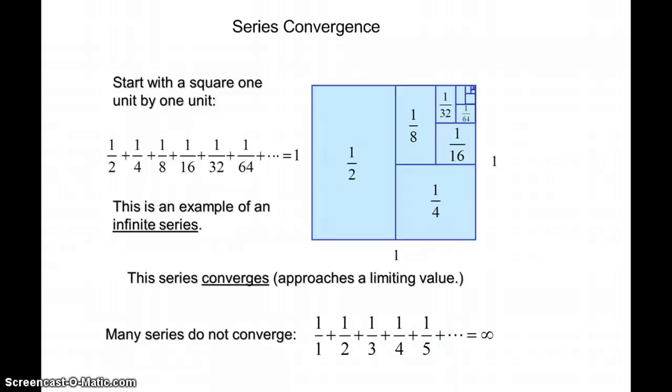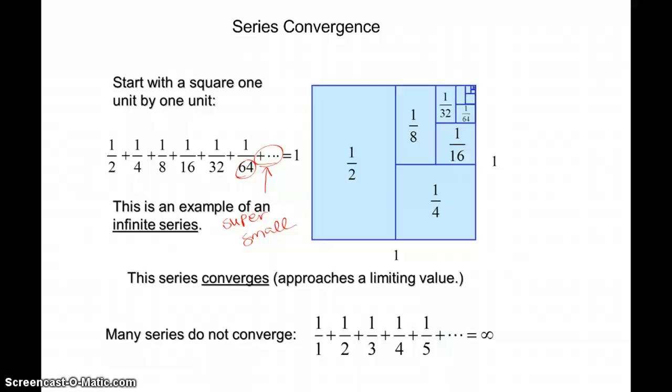Well, that would be 1/2 plus 1/4 plus 1/8 plus 1/16 plus 1/32. And we would continue to add smaller and smaller fractions. Those fractions get super, super small. Why? Because their denominators get super, super huge. And it turns out that even though there are an infinite number of terms in this sequence, and therefore an infinite number of terms added together in the series, it's still a value of 1.